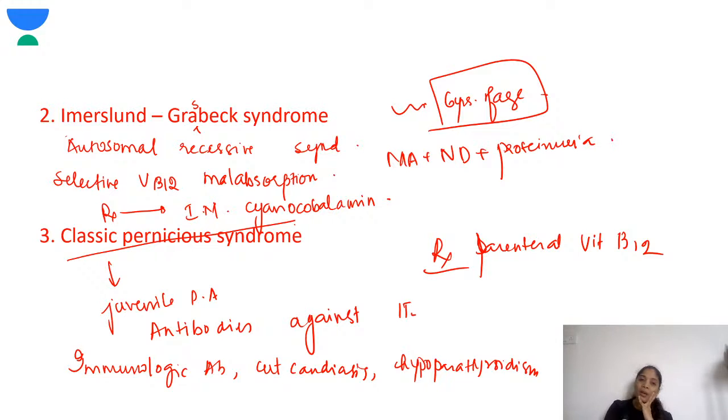The classic pernicious anemia is very rare in children. It is more of an adult thing, but in adolescence it can present. When this condition presents in adolescence, it is the juvenile pernicious anemia. There will be antibodies against the intrinsic factor. Along with megaloblastic anemia, these children have certain immunological abnormalities, cutaneous candidiasis, and hypoparathyroidism, and they require lifelong parenteral vitamin B12.